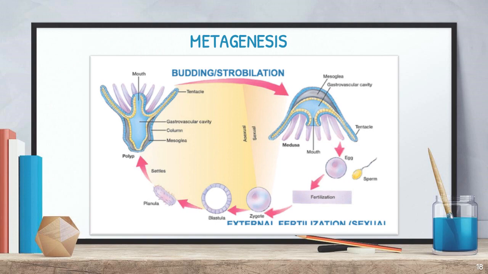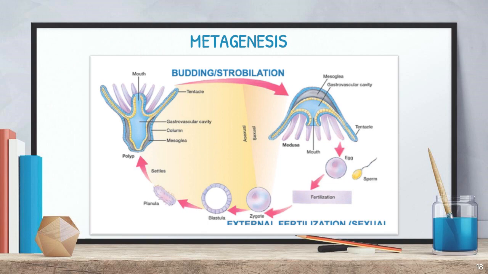Strobilation means a part of the body may detach from the body and that part may become one new organism. That is called the strobilation method. Okay. So now here the parent hydra is there and the parent hydra is now in polyp form. Then by the asexual reproduction method this polyp form is producing medusa. Is it clear? Then this medusa is producing egg cells as well as sperm cells.